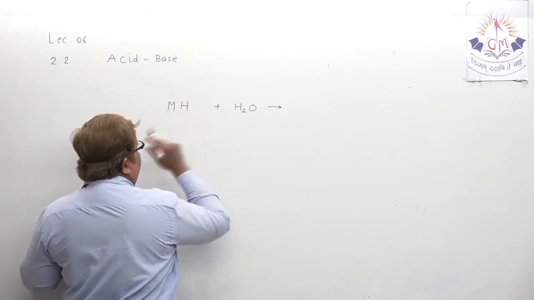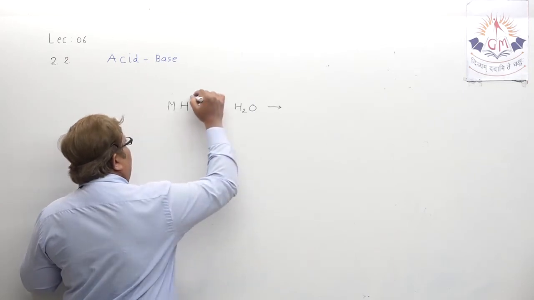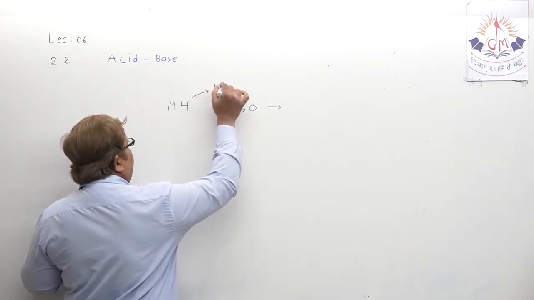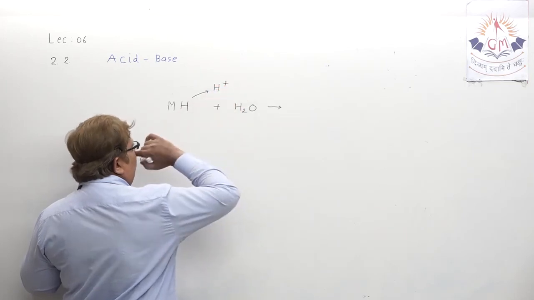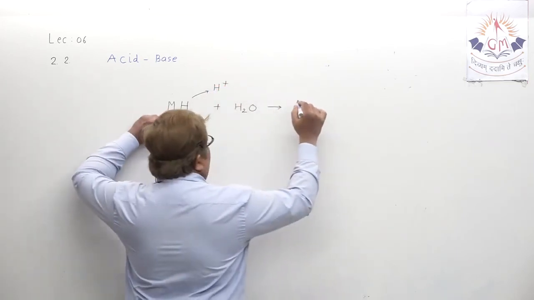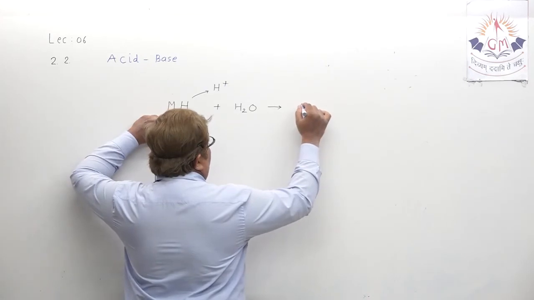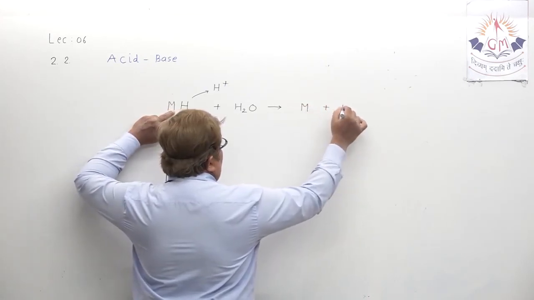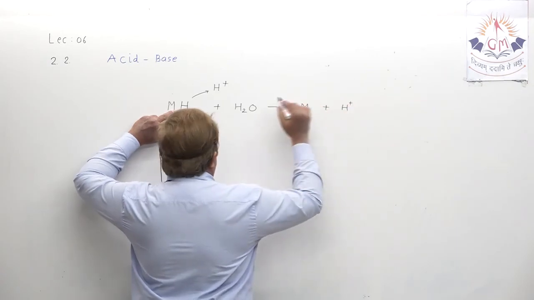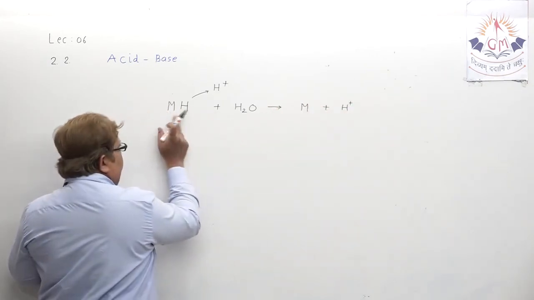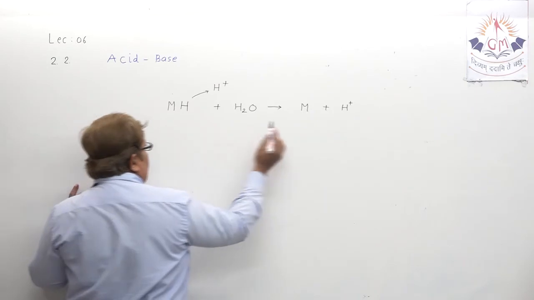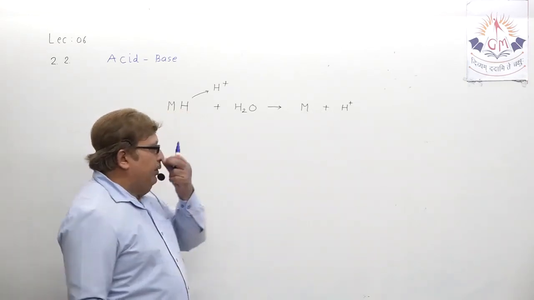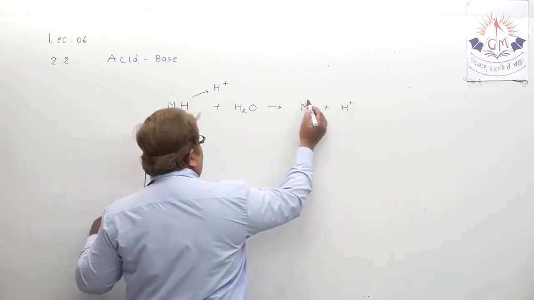Obviously it will release which ion? H plus ion. So actually what should happen? Just try to understand. M plus H plus ion. Actually the acid is dissociating into ions. Understand? M and H plus ion. M can be minus and this is plus.